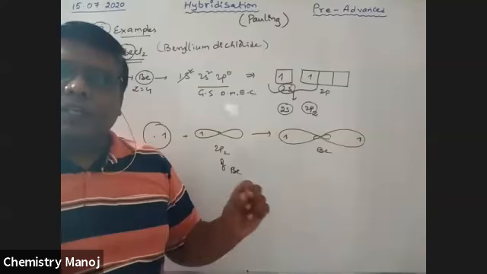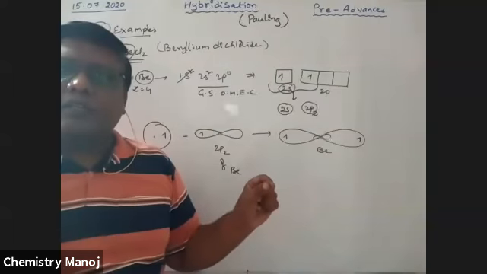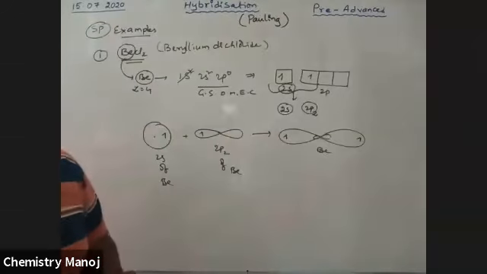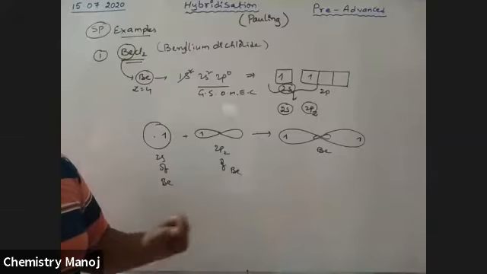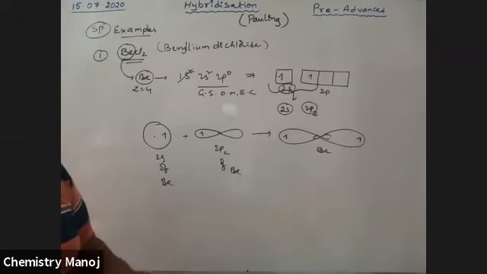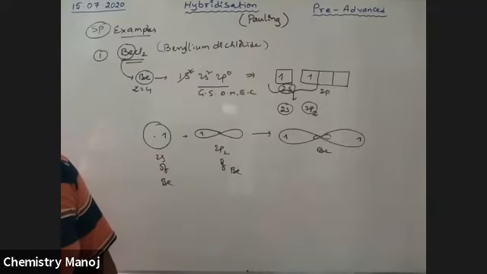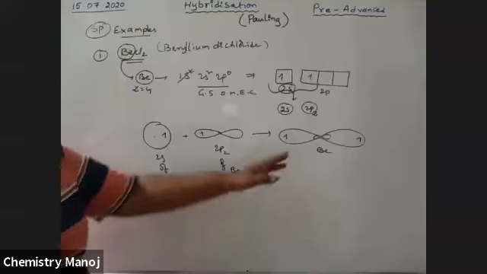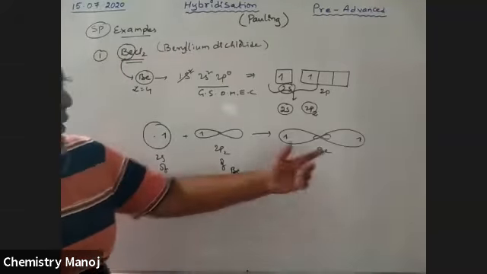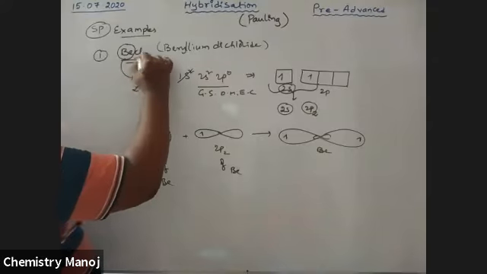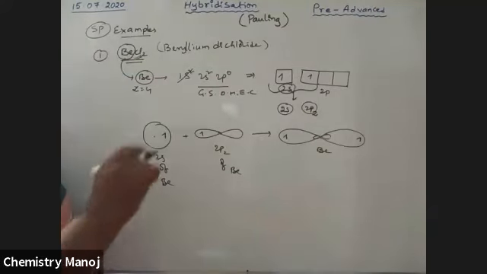So from the central atom, always hybrid orbitals are involved in the bond formation. Always. Those hybrid orbitals give sigma bonds only, not pi bonds. Whenever pi bonds are there, only pure p orbitals are involved in the pi bond formation. See here, this is the beryllium case. Now this beryllium is bonded to chlorine. Chlorine has p orbitals.